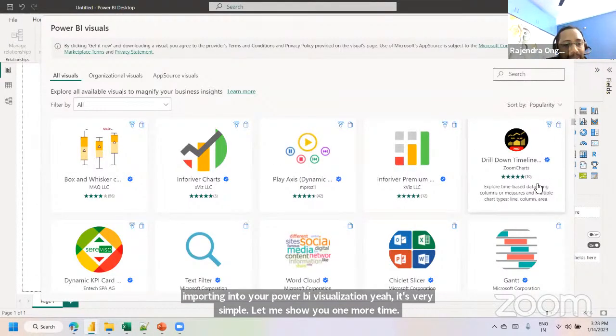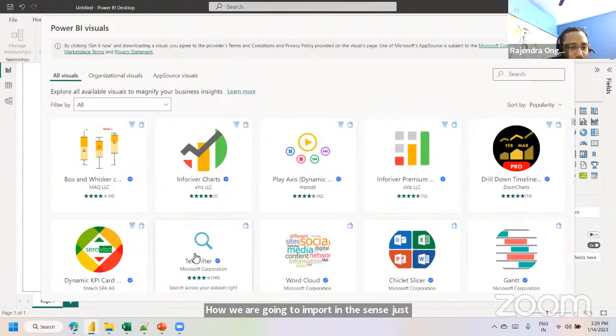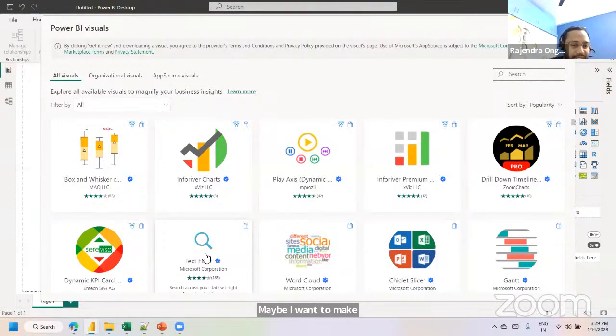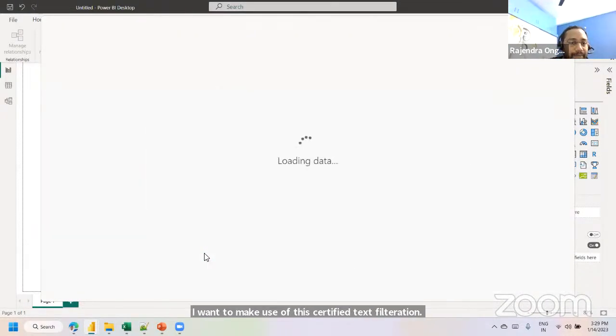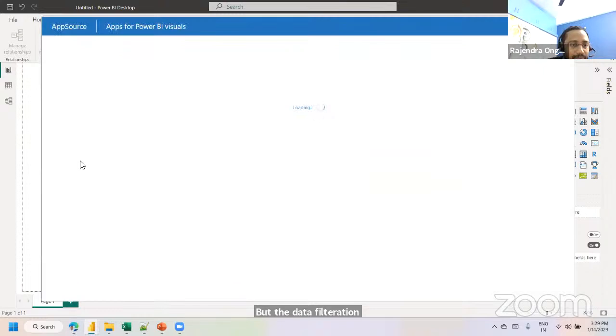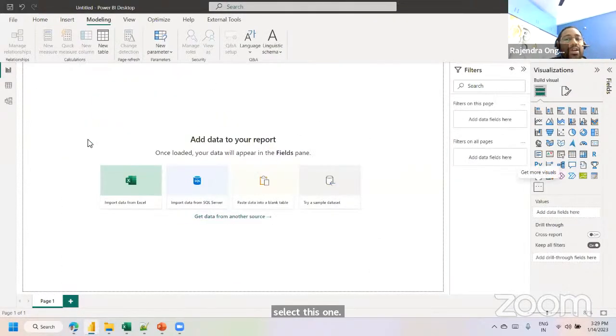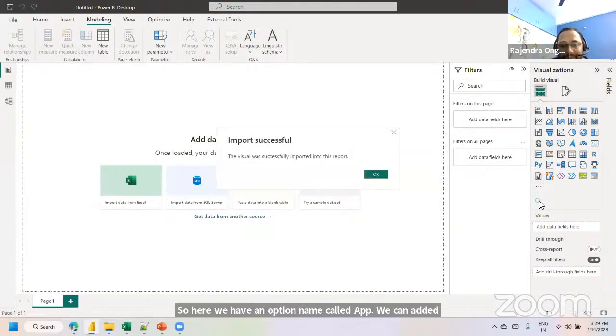Just select Get more visuals. Maybe I want to make use of this certified text filter for the data filtration part. Select this one. Here we have an option called Add. We can add this into your visualization pane, so it gets added here. It is very simple. We don't need to write any code or anything.